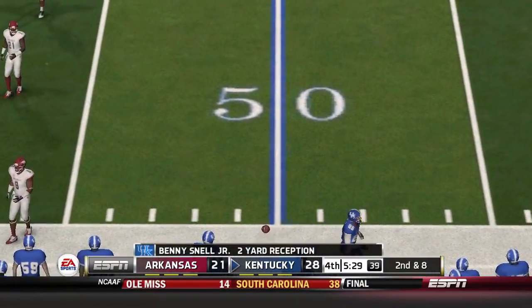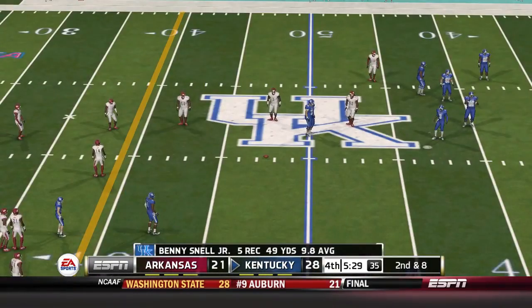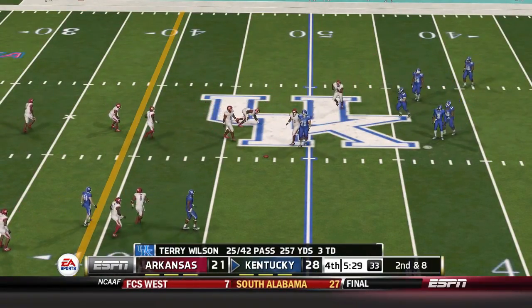He's out of bounds at the 48. Call it a gain of 2 yards. That makes it 2nd and 8.